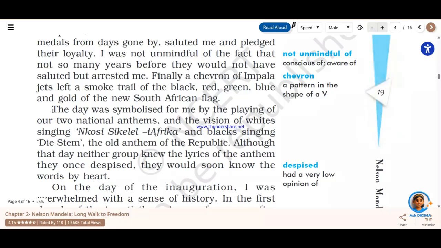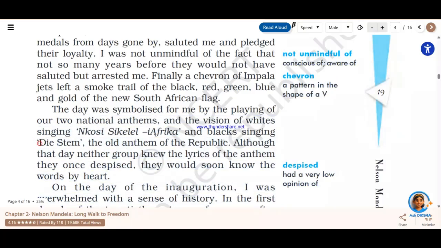Now in the next paragraph, you see Nelson Mandela spoke about two national anthems. One is Nkosi Sikelel' iAfrika, which was sung at the time when white supremacy was there, but their actual national anthem is Die Stem.